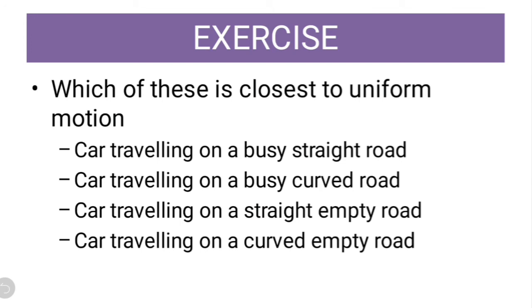If there is a busy curved road then it is even more difficult. Straight empty road, this is the most probable option. If it is empty and also straight then uniform motion is possible. So the correct option should be the third, car traveling on a straight empty road.